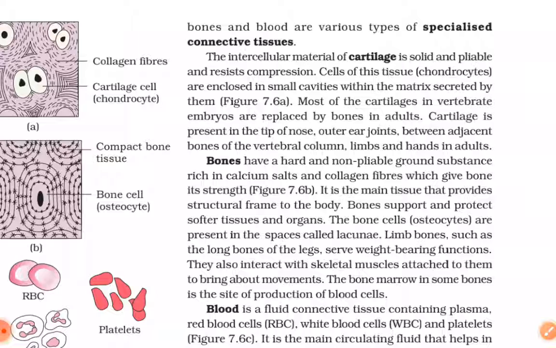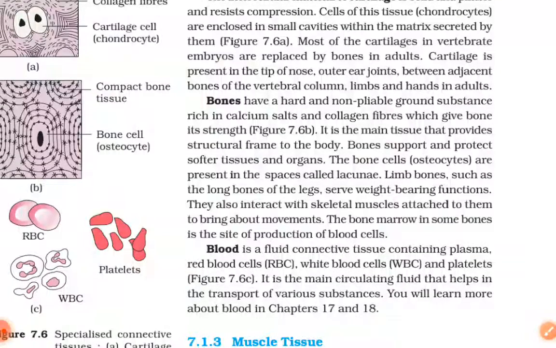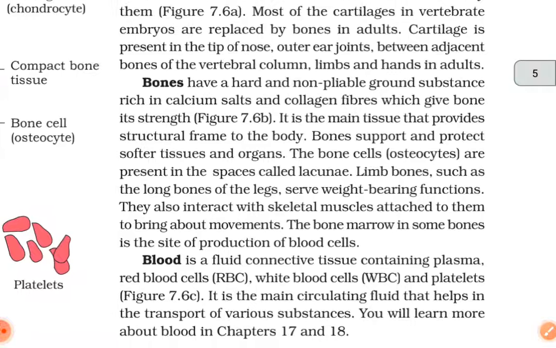Most of the cartilages in vertebrate embryos are replaced by bones in adults. Cartilage is present in the tip of the nose, outer ear, and joints between adjacent bones of the vertebral column, limbs and hands in adults. Bones have a hard and non-pliable ground substance rich in calcium salts and collagen fibers, which give bone its strength. It is the main tissue that provides structural frame to the body. Bones support and protect softer tissues and organs.